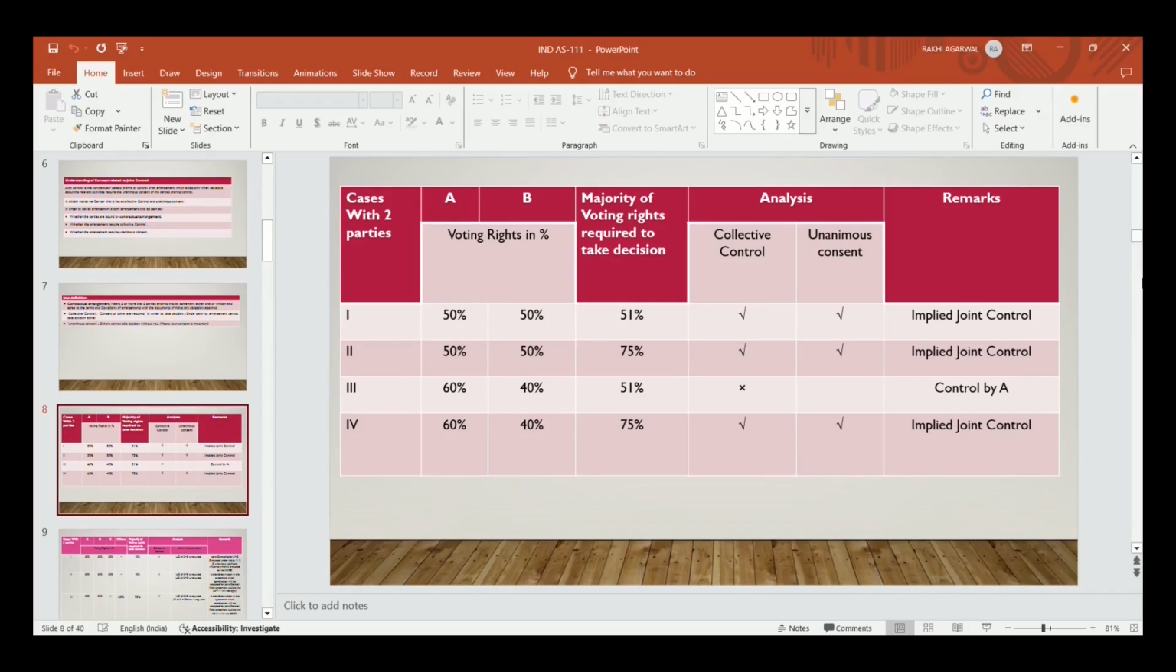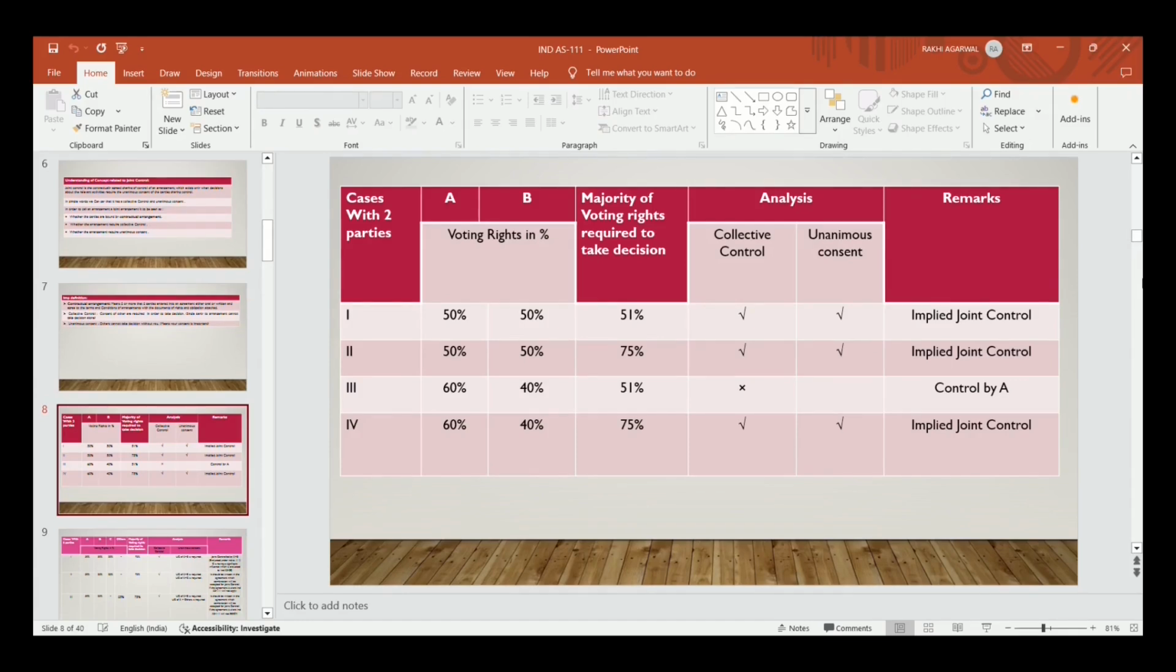In the third case, what happened? A is holding 60% and B is holding 40%, and a majority vote is required to pass any decision. Now in this case, A can take a decision without B because he is holding 60% of the rights in that arrangement. So A can pass any decision without B. So in this case, collective control is not present. This arrangement is controlled by A because A can individually pass any decision.